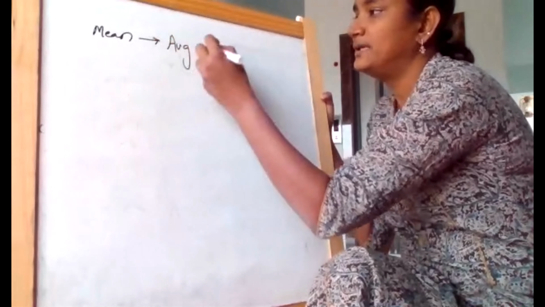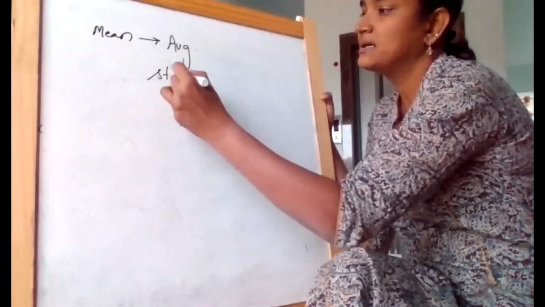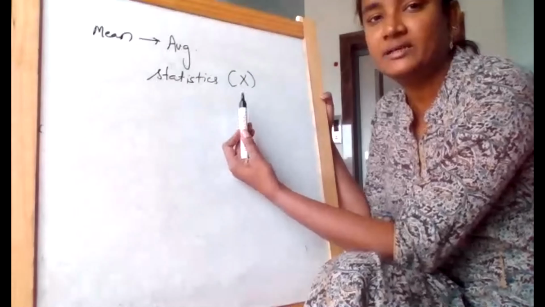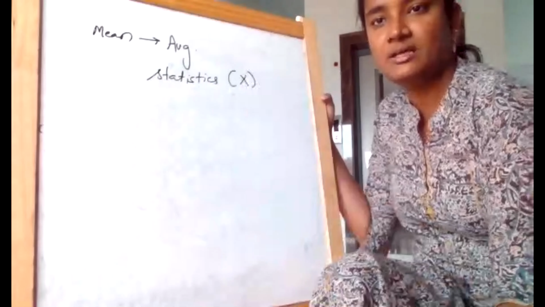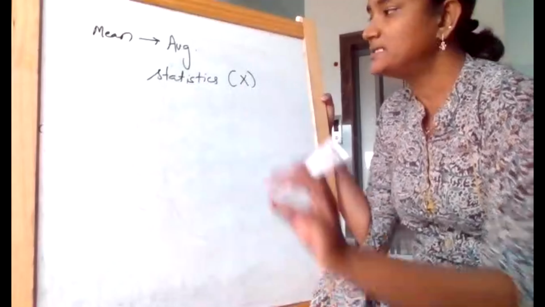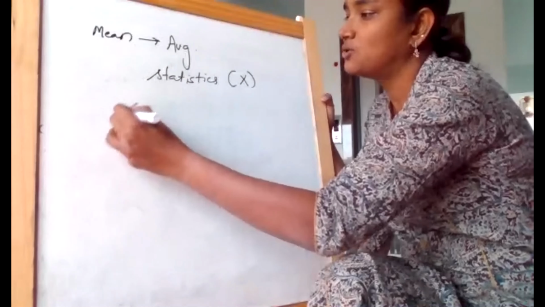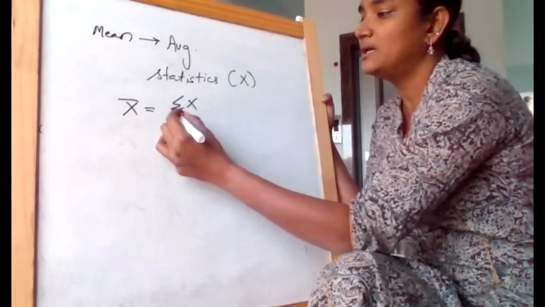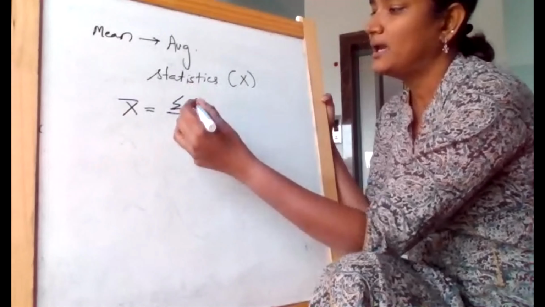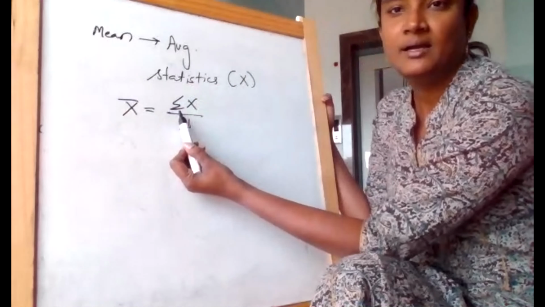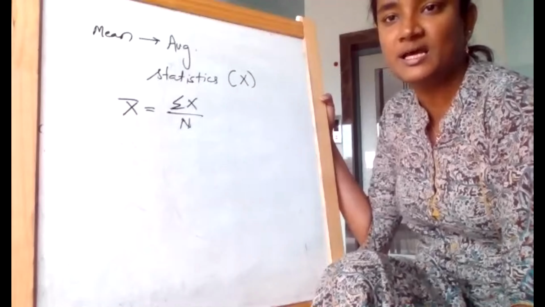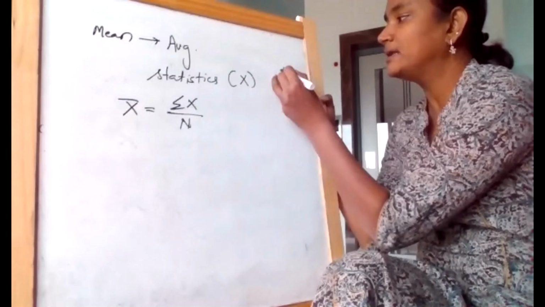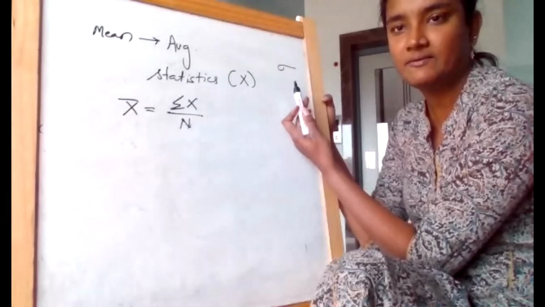In statistics, we always represent our values, our decision variables, with X. That is very important, which we need to make a note of. Mean is represented by X bar, which is the summation of X divided by N. Though it is called sigma, in our statistical terms we need to call it summation, because later we will also be using sigma for standard deviation.